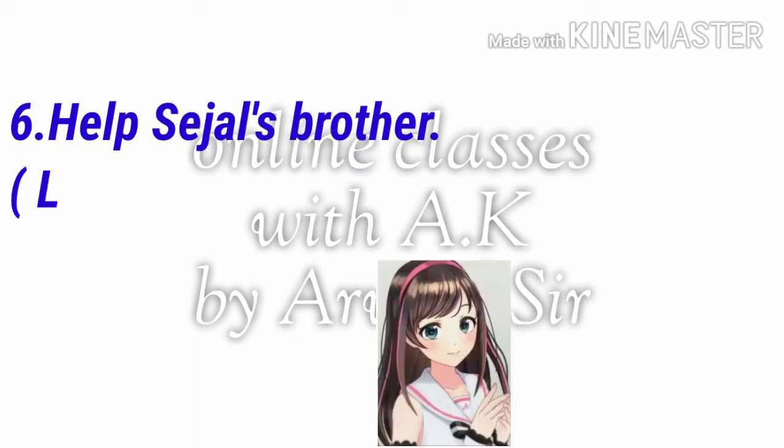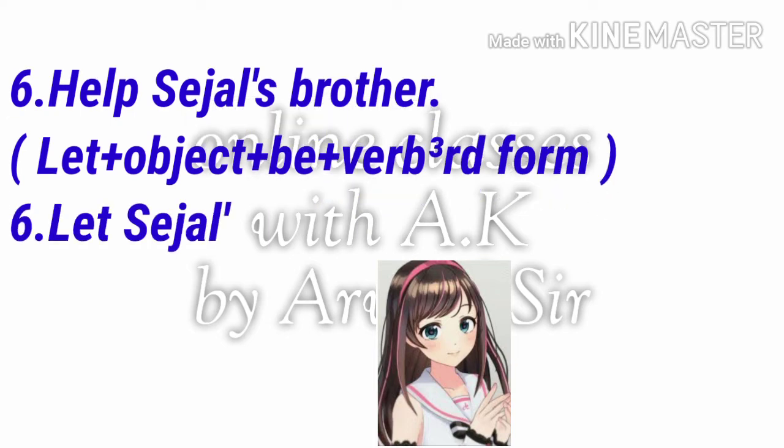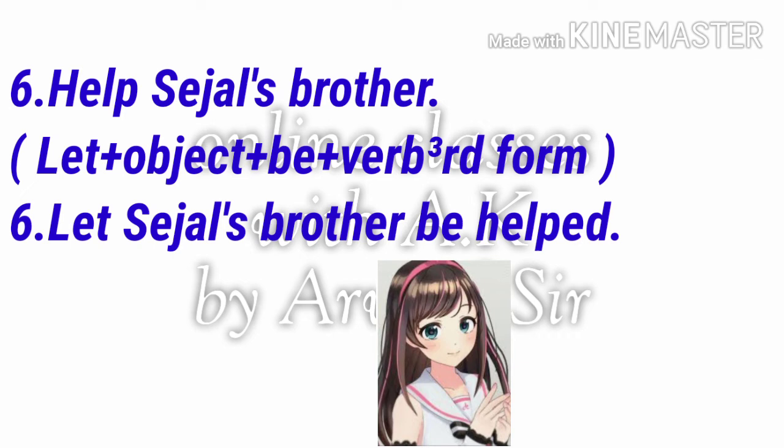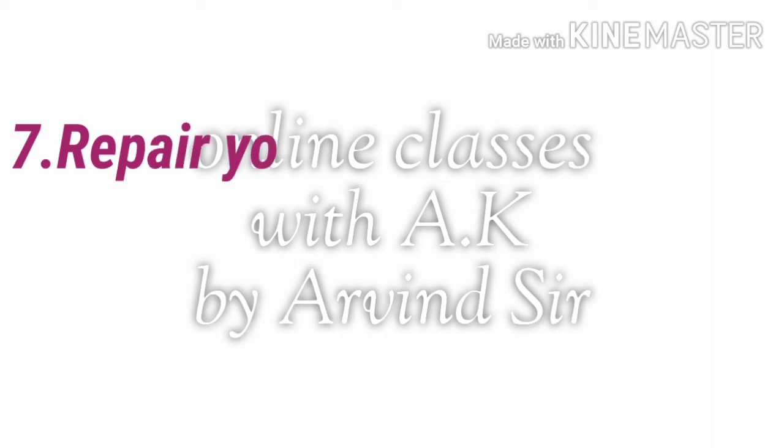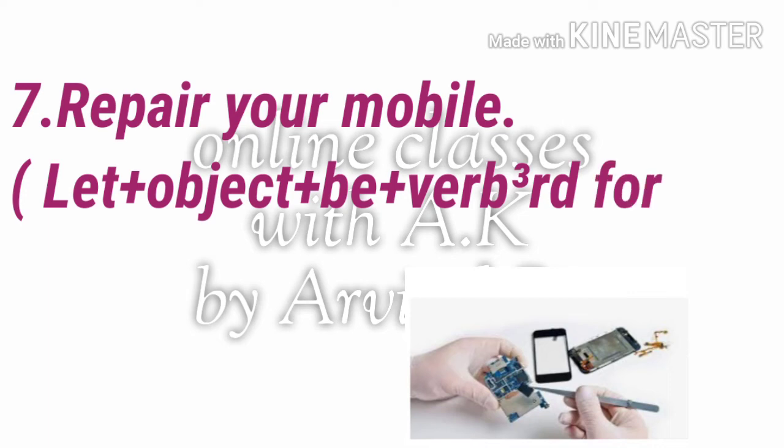Now we will see the next sentence. Help Sajal's brother. Then we will change according to this formula: Let Sajal's brother be helped. First of all we will put let, then the object, Sajal's brother, then be, then verb third form. So the passive voice will come: Let Sajal's brother be helped.